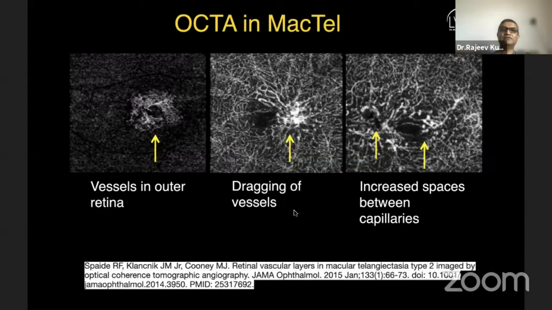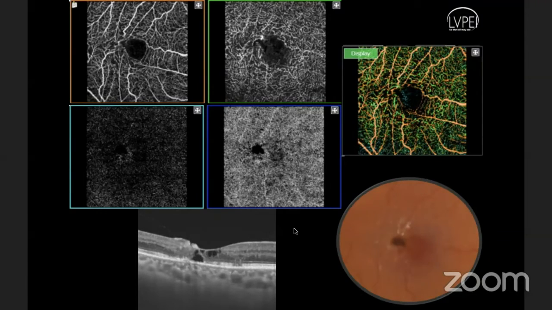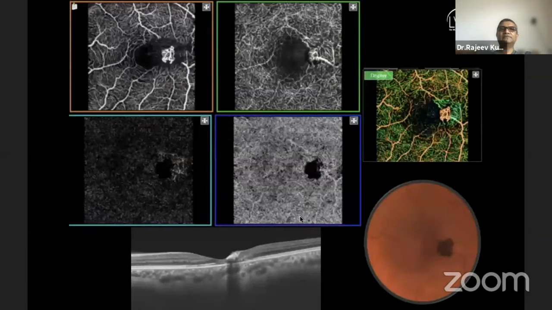These are the changes which you might see in a macular telangiectasia OCT angiogram. This is another example where you are seeing vascular changes at the superficial and deep levels, but you still have pigmentation already there. So there is a varied presentation even at the different levels of disease, in how the vascular changes present. There may not be an exact correlation between the staging of disease and vascular changes per se.